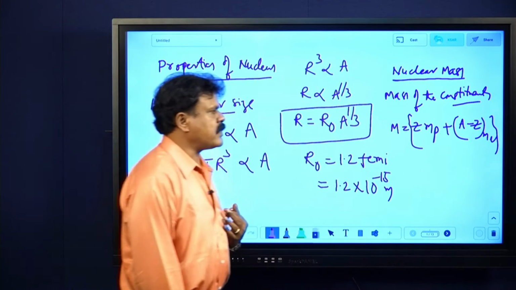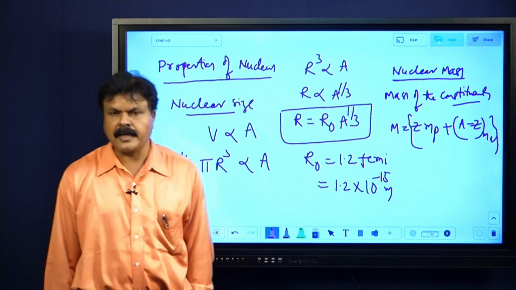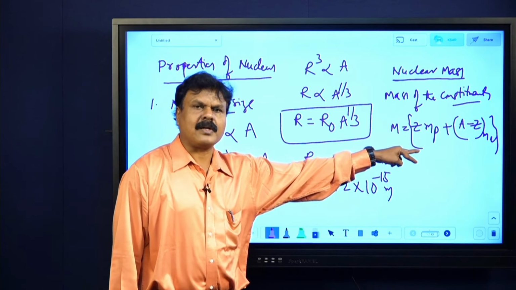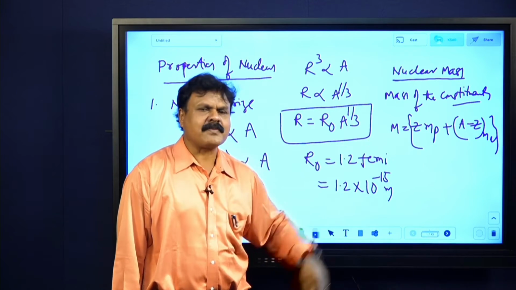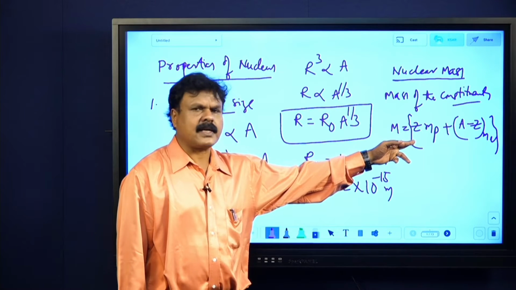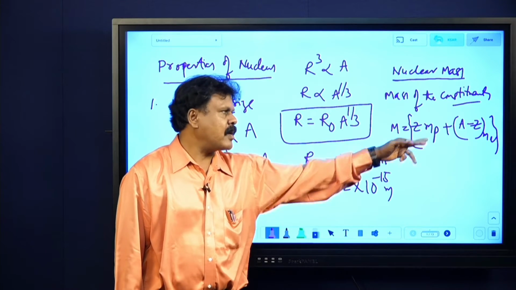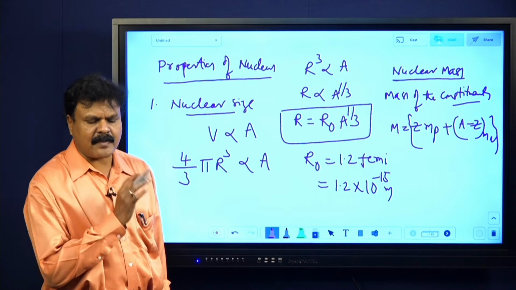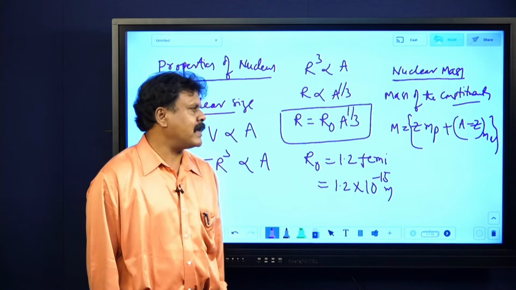What does nuclear mass mean? It is nothing but ZMp plus (A minus Z) into Mn. Mp is the mass of the proton, Mn is the mass of the neutron. How many protons are there? Z number of protons. How many neutrons are there? A minus Z. That's it. ZMp plus (A minus Z) into Mn.